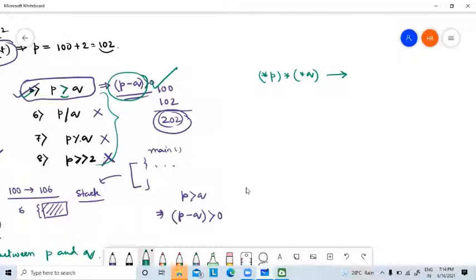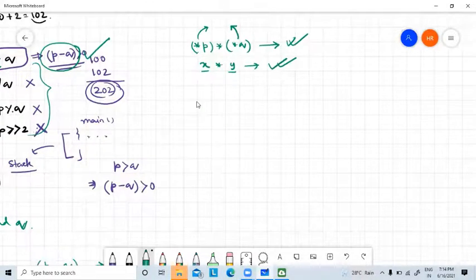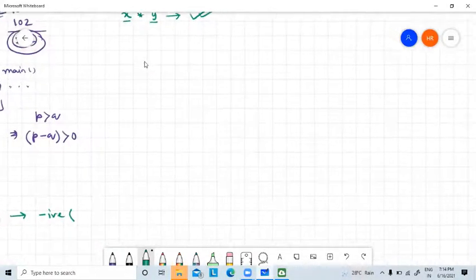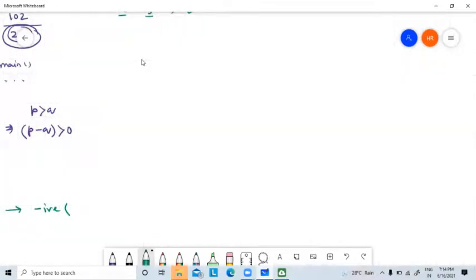Yes, this is legal, because star P into star Q means value at this address, value at this address. It means this is X into Y, so it becomes normal variables. That's why this is legal. Because star P is not an address, it is the value at the address. Okay. So you have to remember this pointer arithmetic. When you are going to discuss pointers, you have to remember which of these things are legal and what is the meaning of these things. Okay.